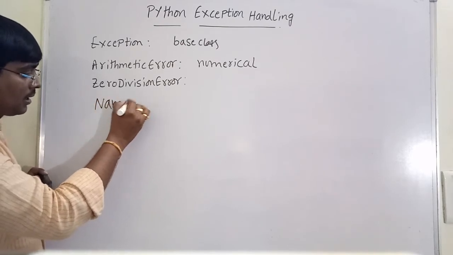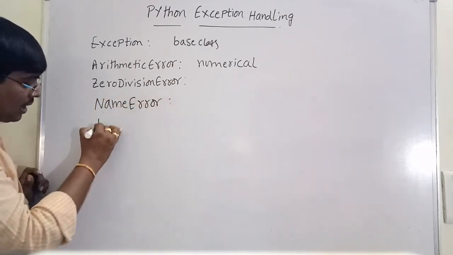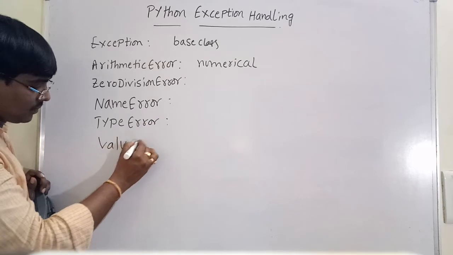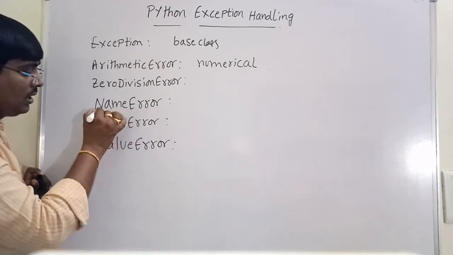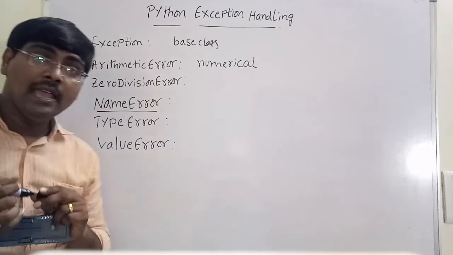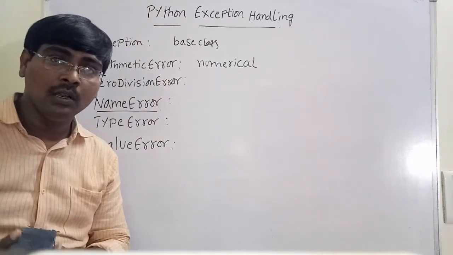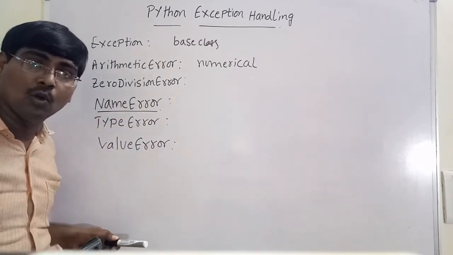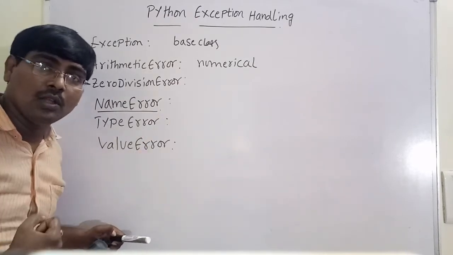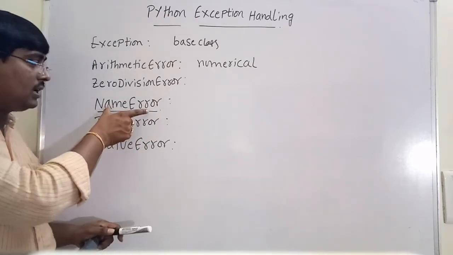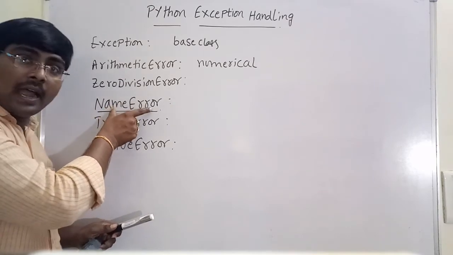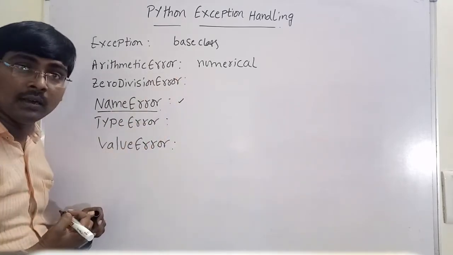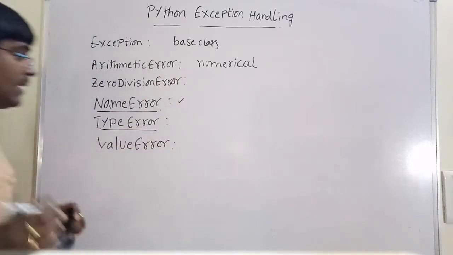Next, name error, type error, value error. I will explain. First one is name error. Name error means if you want to access a variable or an identifier and that identifier is not available, either local or global. Suppose you want to perform C equals A plus B, and A is not available, that is a name error. Name error means the identifier is not available, either local or global.